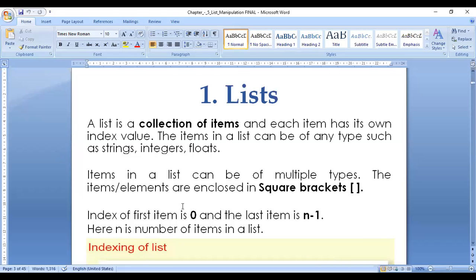So here we are discussing the list. The index of the first item is 0 and the last item is -1.